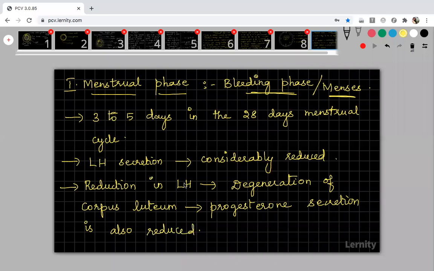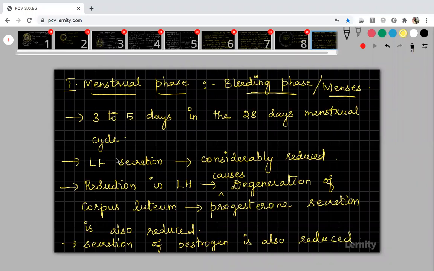First there will be a reduction in LH. Because of the reduction in LH, it causes degeneration of corpus luteum. And because of this degeneration of corpus luteum, progesterone secretion is also reduced. The production or secretion of estrogen hormone is also reduced during this menstrual phase.